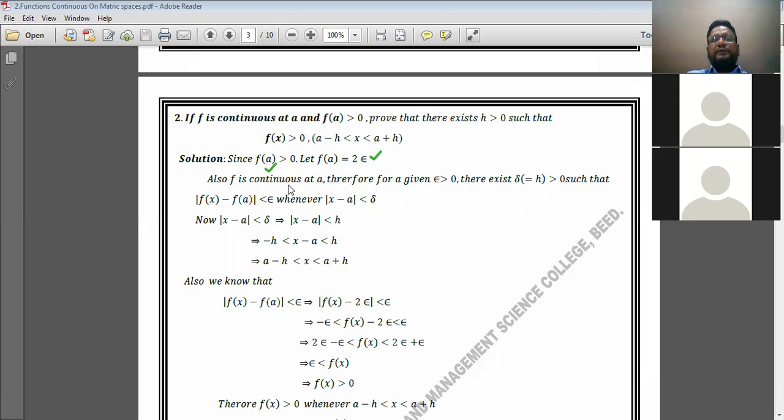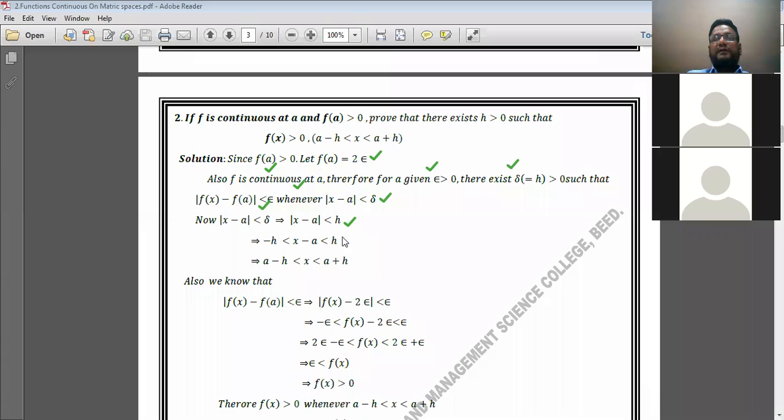Also, what is given? f is continuous at a. You will apply the definition. If f is continuous at a, then the limit of the function is equal to the value of the function at x is equal to a. Therefore, for a given epsilon greater than 0, there exists delta. Now instead of delta we will take h here, such that mod of f of x minus f of a is less than epsilon whenever mod of x minus a is less than delta, or we can write mod of x minus a is less than h. Now mod of x minus a is less than delta, which implies mod of x minus a is less than h, because I have taken here delta is equal to h. From this we can write this one.